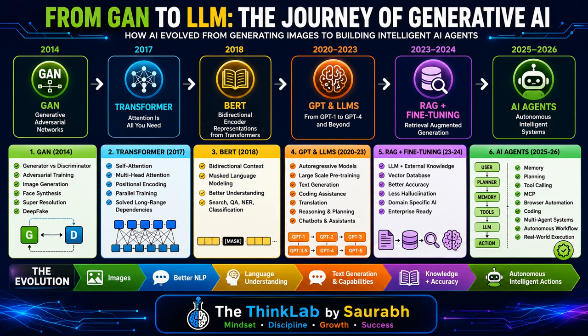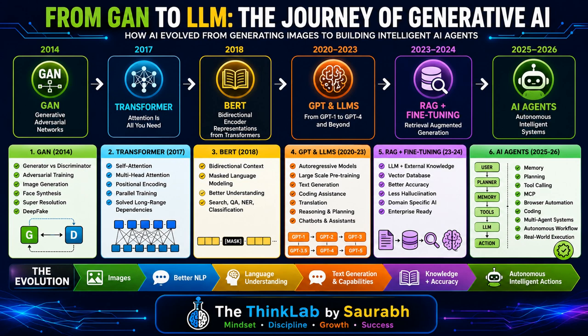So instead of answering just one prompt, the agent can plan a sequence of actions: search the web, write the code, execute the code, read the file, use the API, correct the mistakes, and continue until the task is completed. Multiple AI agents can also collaborate, forming a multi-agent system where specialized agents handle planning, coding, testing, research, and reporting. This represents the shift from conversational AI to autonomous AI.